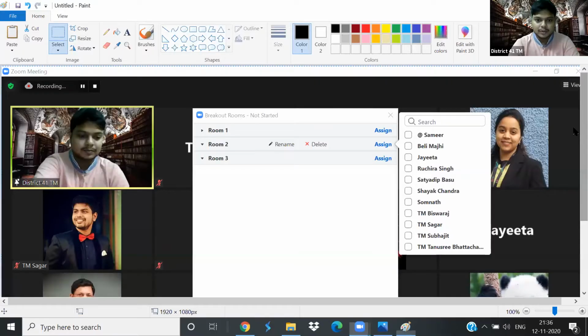Okay. So let me just show you what exactly goes on. So these are the rooms. So when I click on assign, this thing pops up. Here I can select whoever I want to put into this particular room.